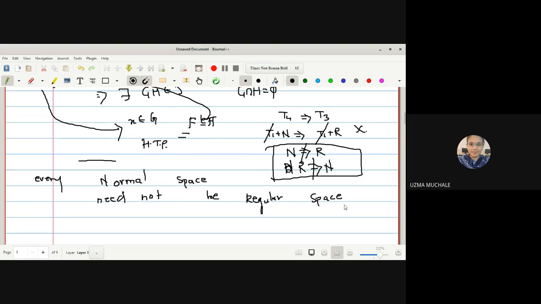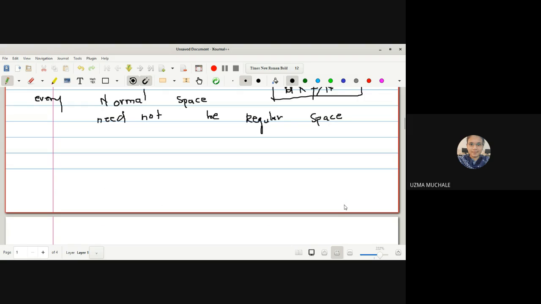Okay, every normal space need not be a regular space. So how to prove this one? I have to go for an example, because a counter example is sufficient for this statement, correct? So let us start with this. I will give you one example.